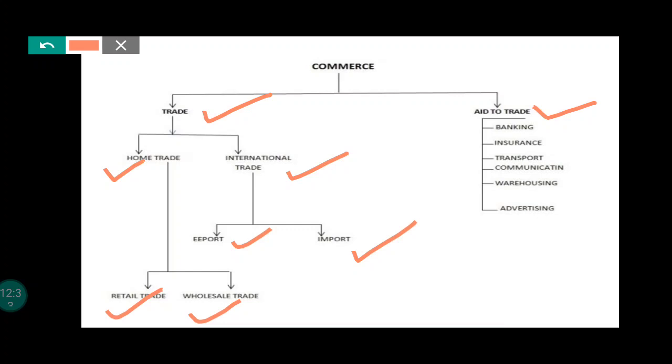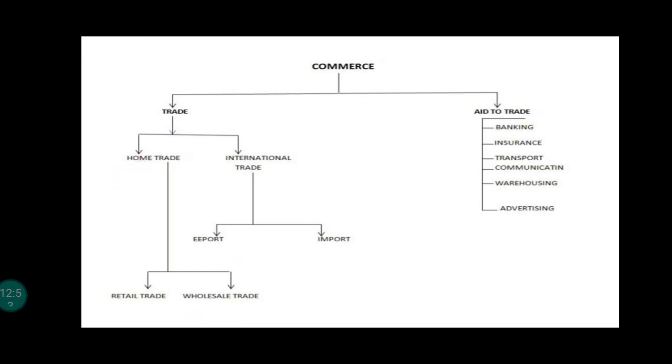Aids to trade means various activities which are essential for the smooth flow of goods from producers to consumers. These include banking, insurance, transport, communication, warehousing, advertising, mercantile agents. So this is all about the commerce flow chart. There are various MCQ questions from this commerce flow chart, so I am showing you here the commerce flow chart.